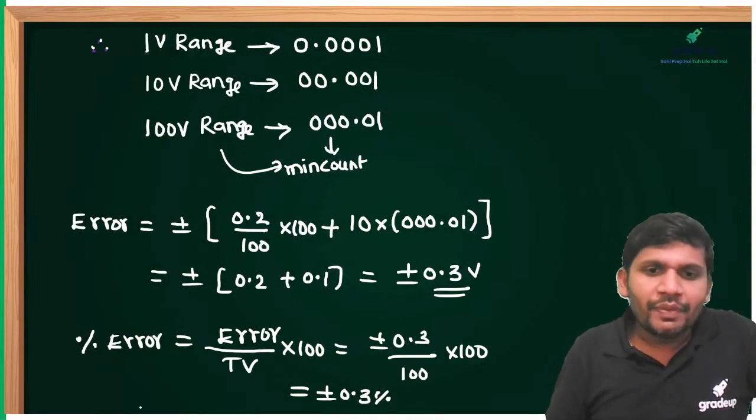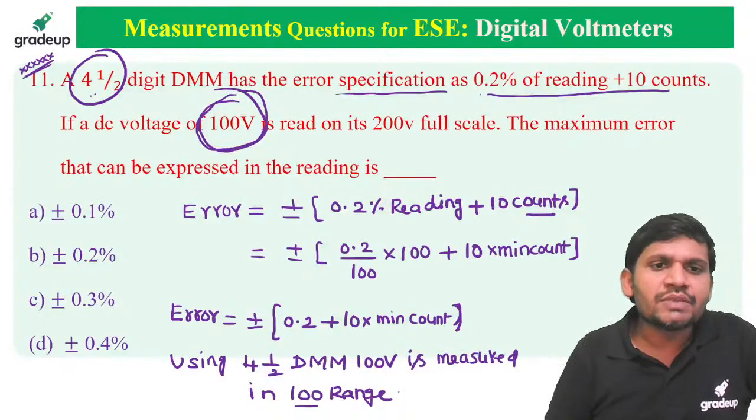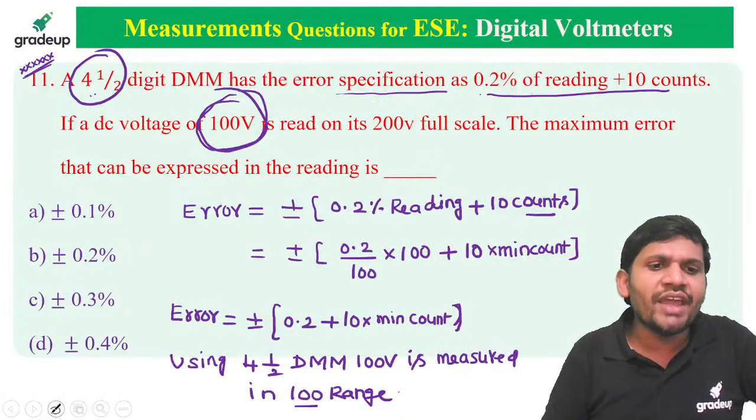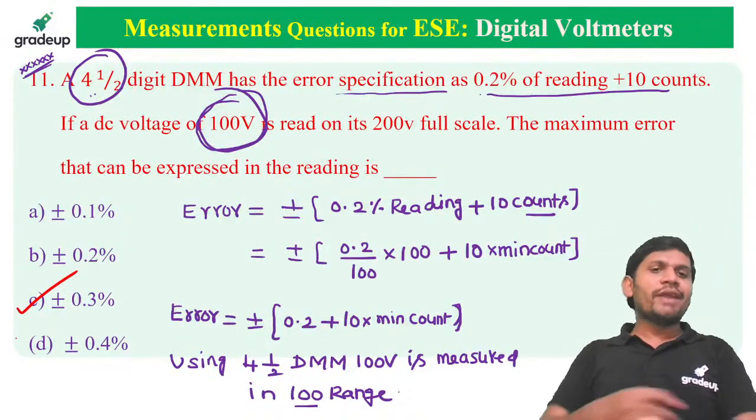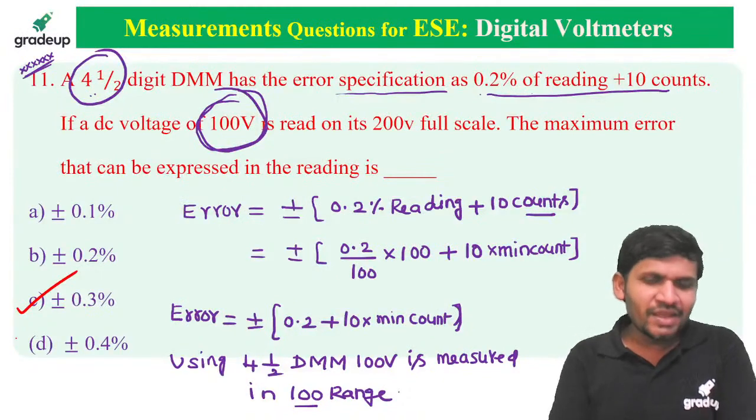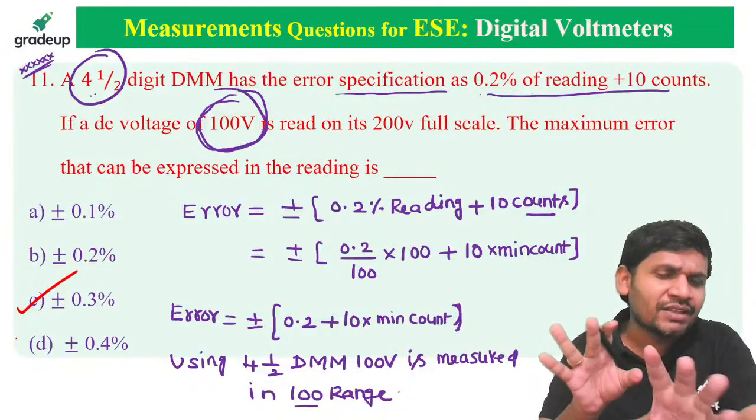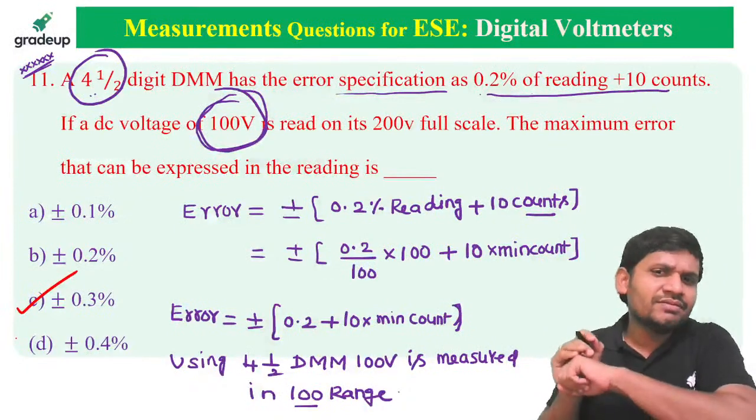Yes, sir. Which one is the answer, sir? Yes, plus or minus 0.3%. Very, very important model. It's a 5-star model, students. Plus or minus 0.3% is the right answer. In the question itself, the answer is there.